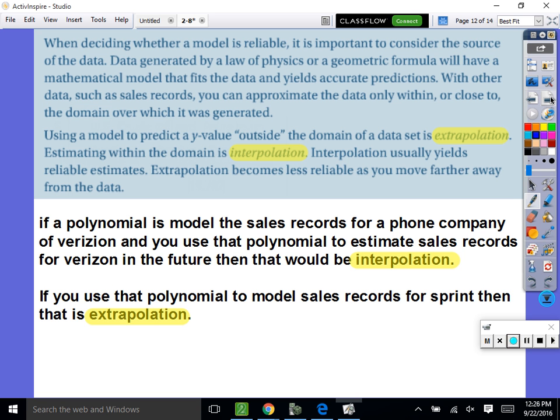So I just gave an example. If a polynomial is modeling the sales records for a phone company like Verizon, and you use that polynomial to estimate sales for Verizon in the future, that would be interpolation because the domain would work. But if you use that polynomial to model sales records for Sprint, then that's extrapolation, because Sprint isn't the same as Verizon. We've moved further away from the domain. So it's not too intense. That's the first time I've seen it, making this lesson. All right, so I'm not going to have you do all of the worksheet, but